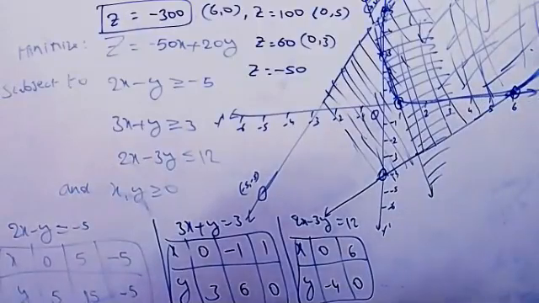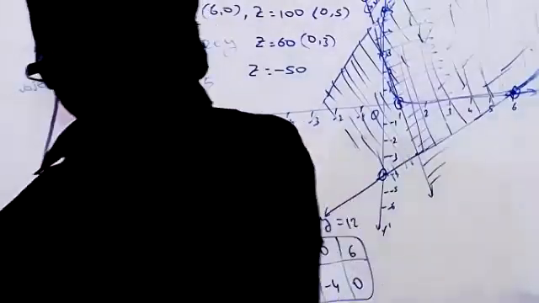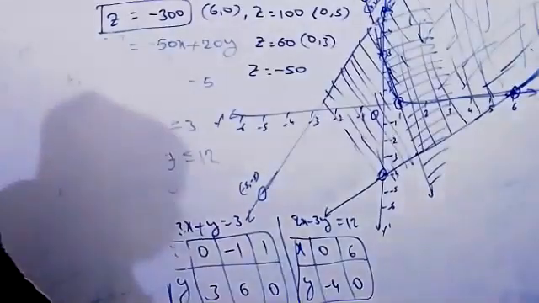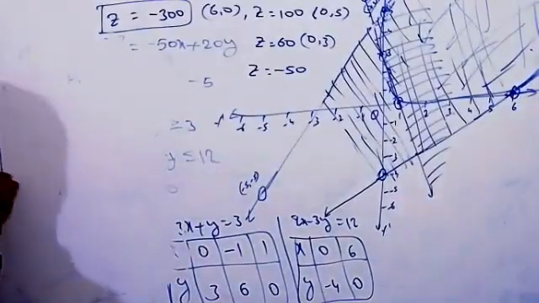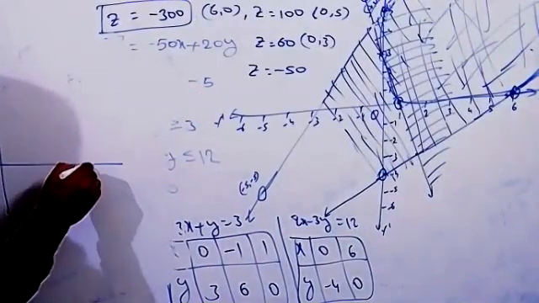How do we know that, sir? Suppose you take the same diagram only. That line, suppose we got it like this. This is 6, 0 here.